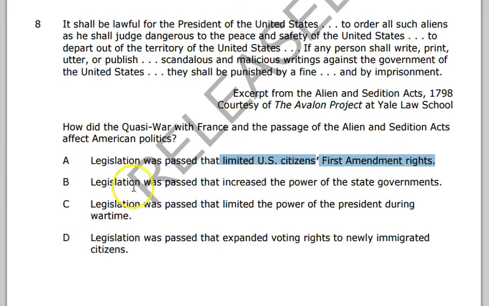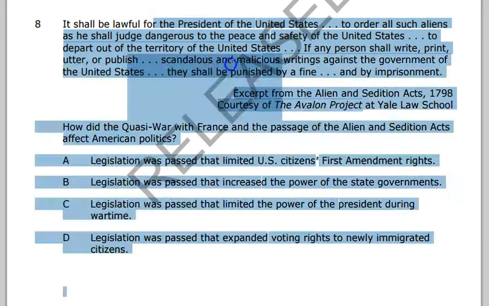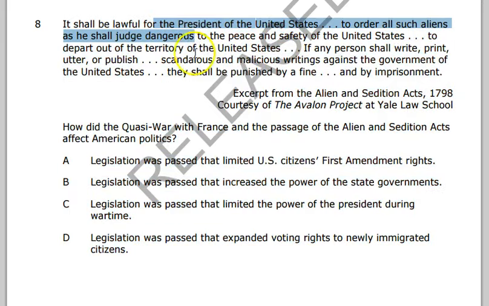Sorry about that, but let's take a look at these other options here. B, legislation increased the power of the state governments. This says nothing about that. C, legislation passed that limited the power of the president. In fact, this increases the power of the president because it lets the president order aliens that he judges dangerous to depart out of the territory of the United States. And then D, expanded voting rights to newly immigrated citizens. That's not at all what this is talking about.